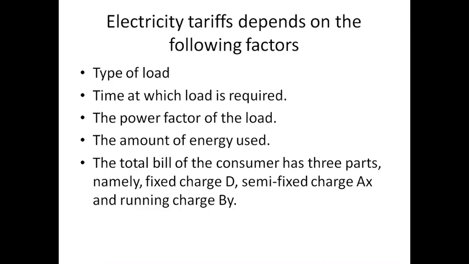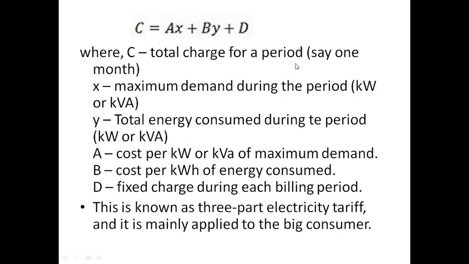In the three part tariff, fixed charge will be there, semi-fixed charge will be there, and running charge. C is the total cost of the period, say 1 month, and X is the maximum demand during the period. How much demand I am taking? Y is the total energy consumed during the period. How much energy I am consuming? Then A is the cost per kilowatt of maximum demand. B is the cost per kilowatt of energy consumed. D is the fixed rate during each billing period. This is known as the three-part electricity tariff, and it is mainly applied to big consumers, and this is very important.